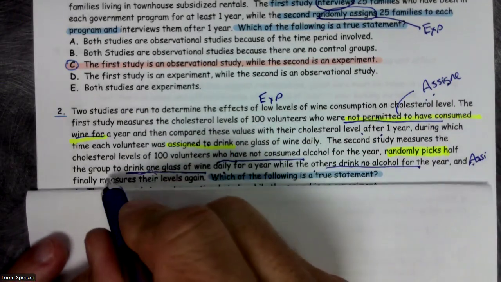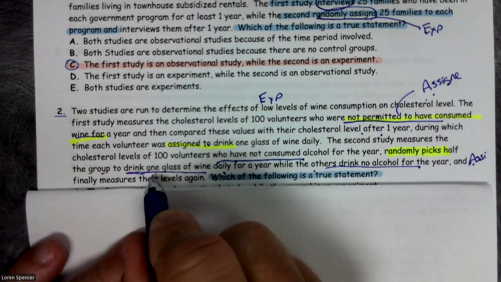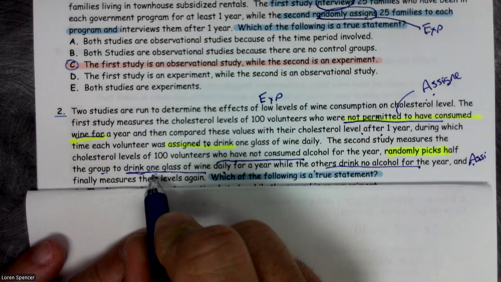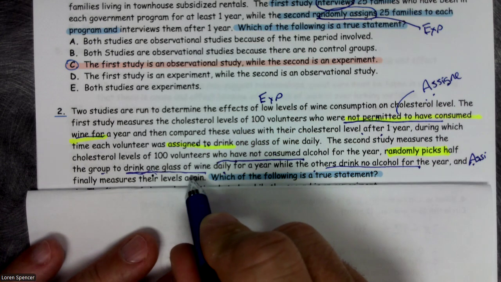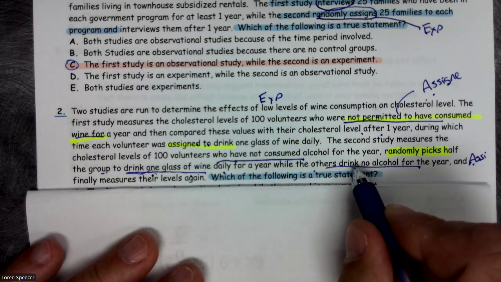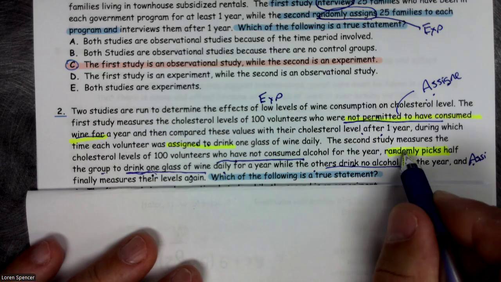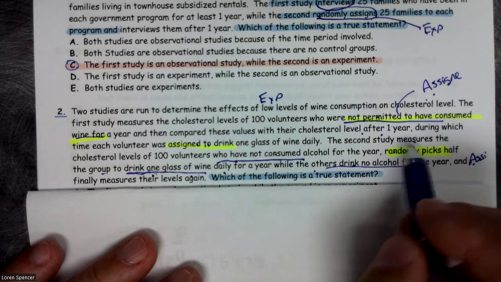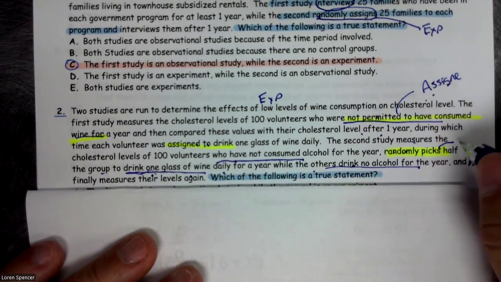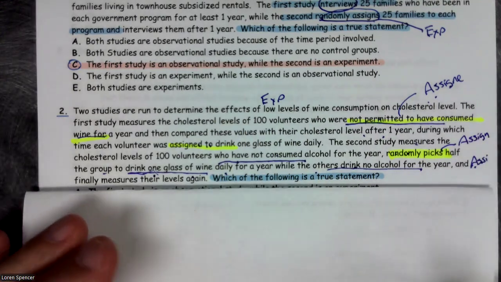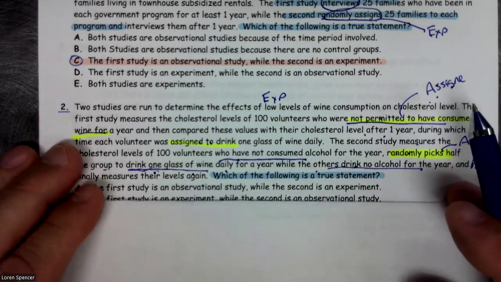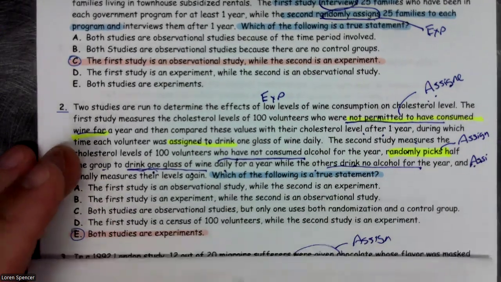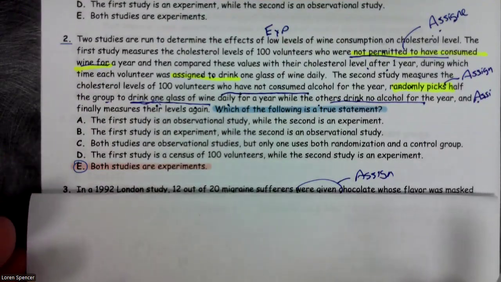One group was assigned to drink alcohol. Even though they didn't say they assigned them, they picked them and said, you're going to drink 1 glass of wine, and they told the other group, you're going to drink no alcohol. So they were randomly assigned, randomly picked. We're using the word pick here instead of the word assign, but they were randomly picked or randomly assigned. Therefore, we have an experiment again. So both of these are experiments, which happens to be letter E.